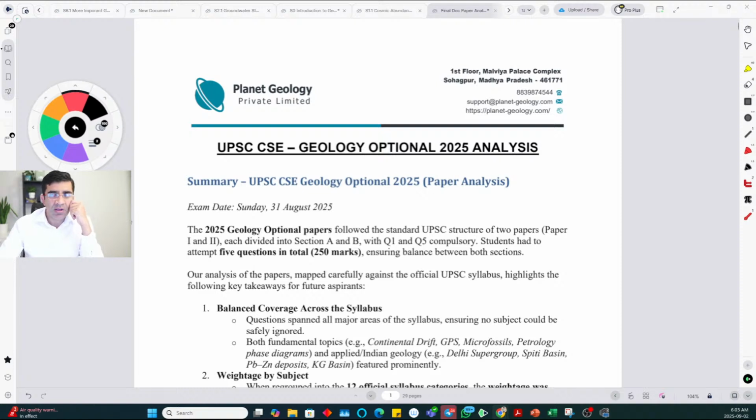The exam, as you know, was held on Sunday, August 31, 2025. It followed the standard UPSC pattern that we see every year with two papers, 1 and 2, and each paper had sections A and B, and overall you had to attempt only 5 questions. Each paper had 8 questions, so from 8 you had to attempt 5 questions for each paper.